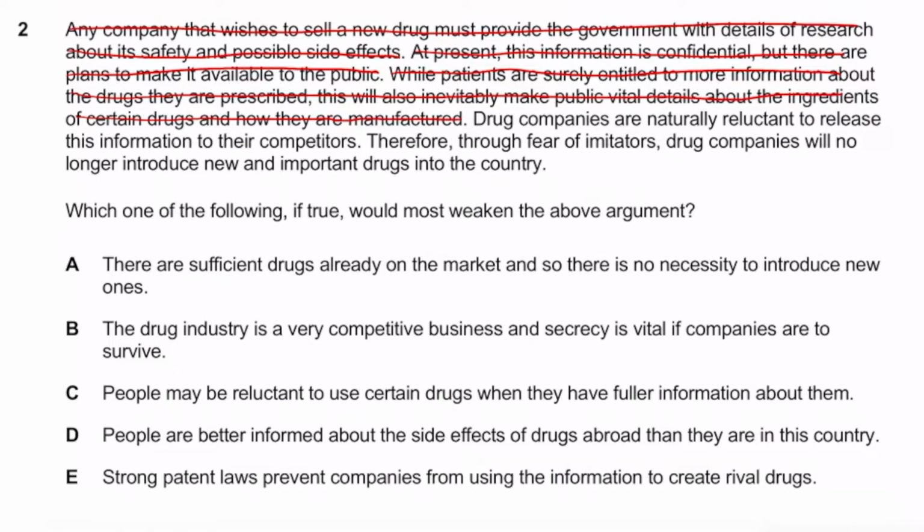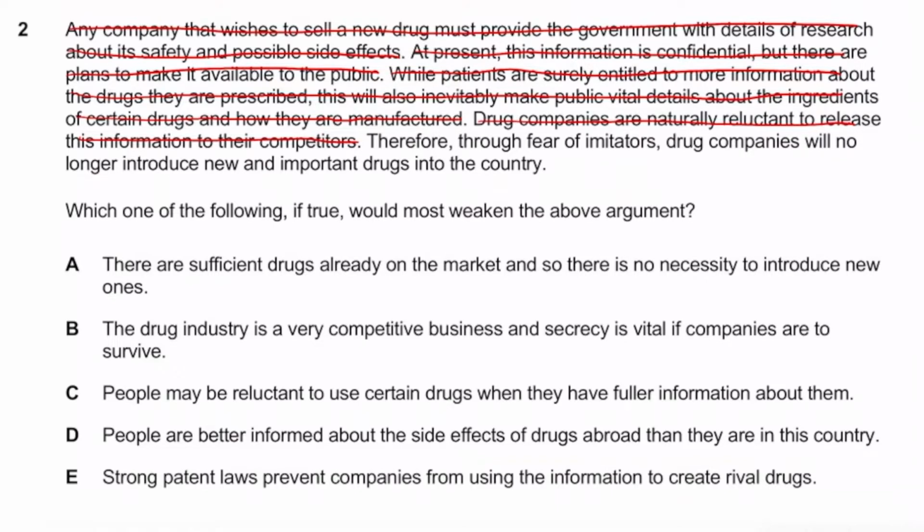And then it says, drug companies are naturally reluctant to release this to their competitors. Again, this is just factual, isn't it? So we can just cross this out. And it says, therefore. So with just reading that, guys, that tells me the next sentence is going to be the conclusion, because it's going to be of the type where you give a bunch of reason and evidence at the start. Therefore, this is my conclusion.